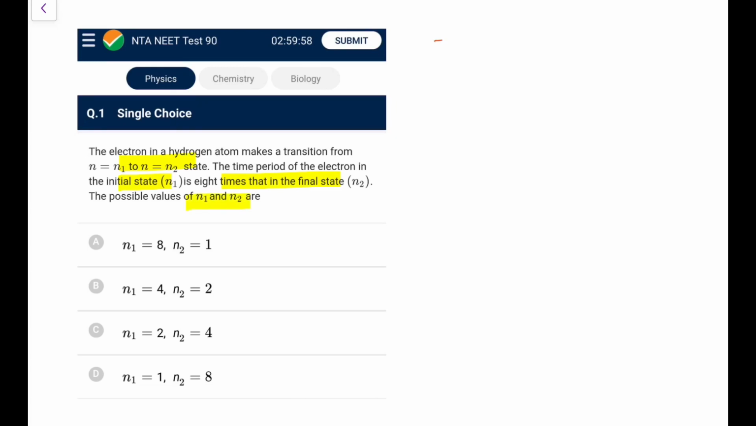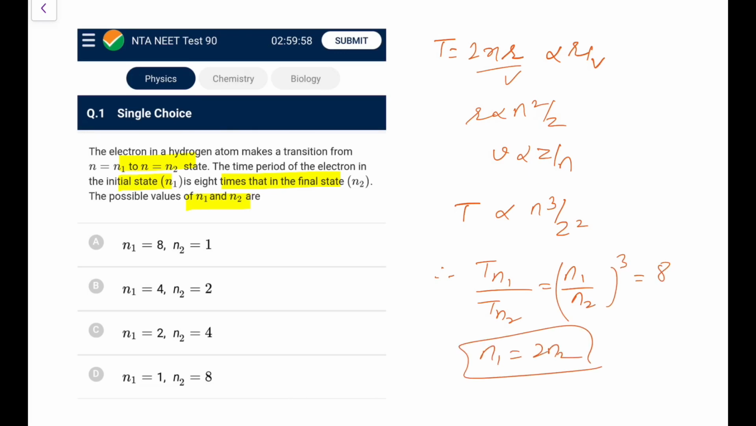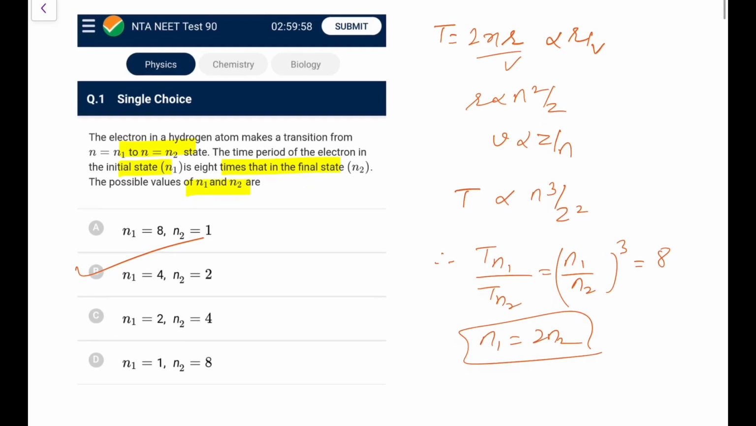So here, time period is 2 pi r by v, that is proportional to r by v. r is proportional to n square by z, v is proportional to z by n. So time period is proportional to n cube by z square. Here z is the same, so I can directly say T in n1 to T in n2 is n1 upon n2 whole cube, which is given as 8, which implies n1 is twice n2. Now looking at all the options, only B is correct. n1 is twice n2 is satisfied only by B.